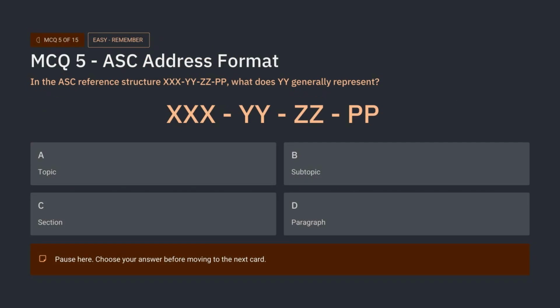Here is question 5. This is a codification navigation question. Look at the ASC reference structure XXX-YY-ZZ-PP. Treat it like an address. The first part identifies the broad topic, the second part narrows the scope, the third part points to the section, and the final part points to the paragraph. Pause now and identify what YY represents.